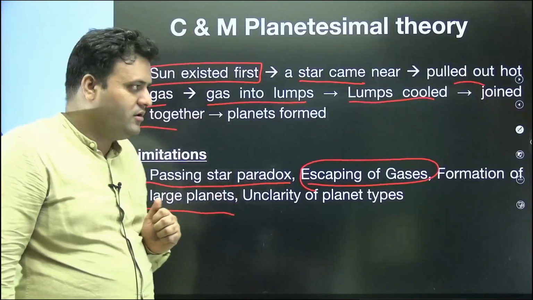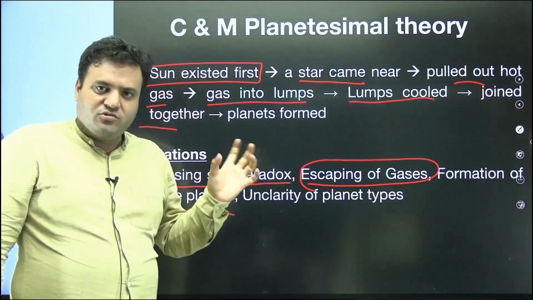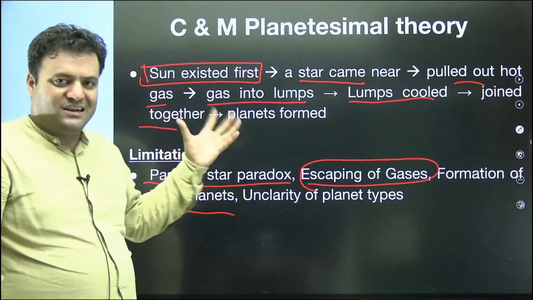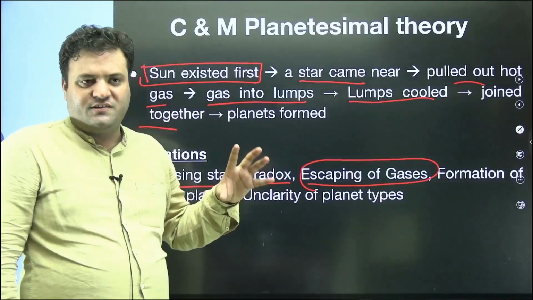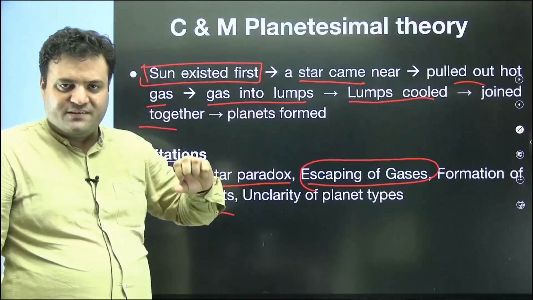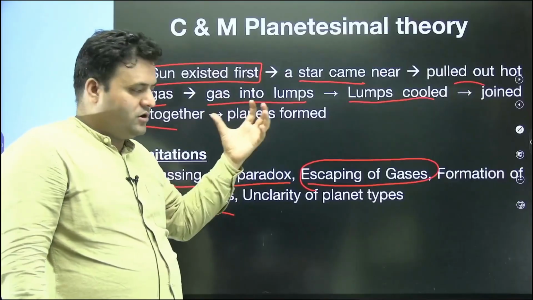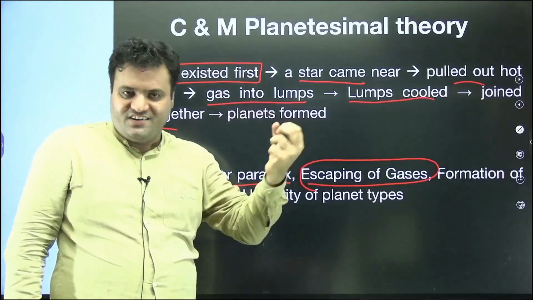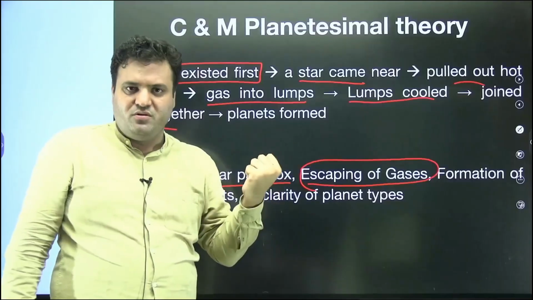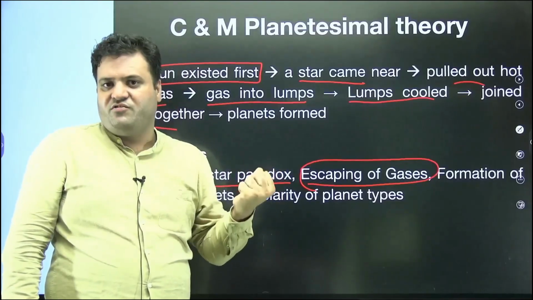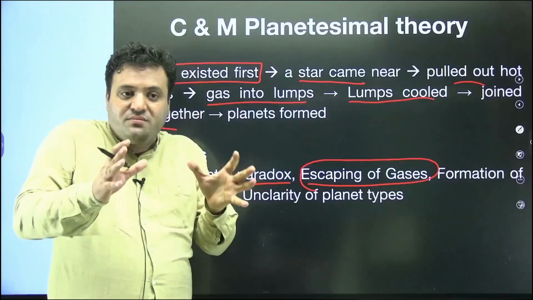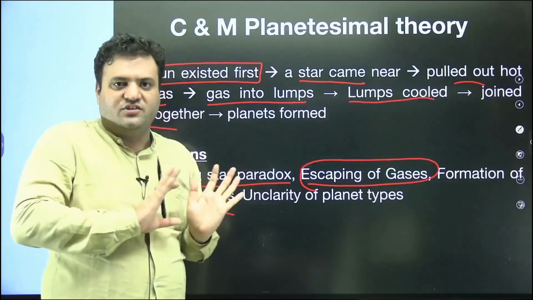So this theory is basically a different attempt from the Nebular Hypothesis of Kant and Laplace. There was a new addition, and that is the wandering star. Because of the star's gravitational pull, the solar system which we see nowadays is actually part of the sun, as per this theory.